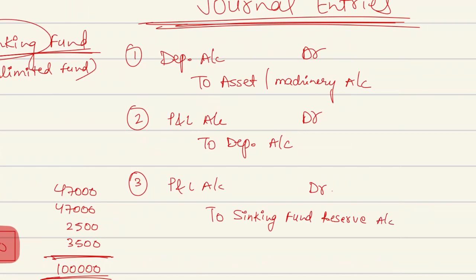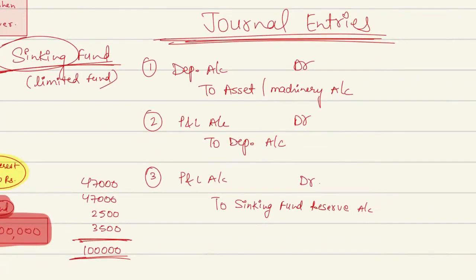Okay. How much money you will transfer? So in the first year, you need the investment of 47,000. So let's say 47,000 you have transferred from your P&L. You have taken that money from your profits and you have transferred to a reserve. This reserve is a liability because in future you need to pay out of this reserve for buying a new machinery.